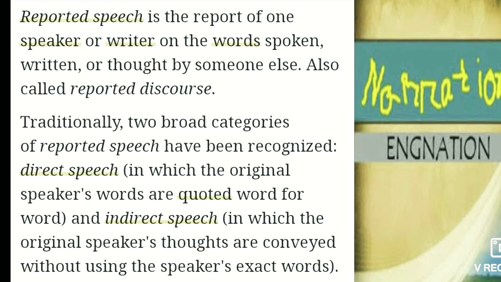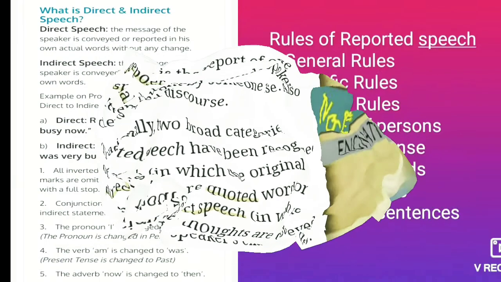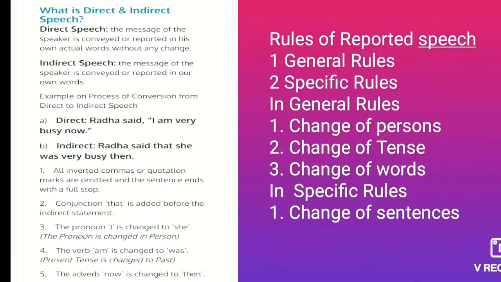Traditionally, reported speech is categorized into two types. One is direct speech and another is indirect speech. First, we have to know what is direct speech. When the message of the speaker is conveyed or reported without any change, it is called direct speech. When the message of the speaker is conveyed or reported in our own words, it is called indirect speech. One example is given: Radha said, "I am very busy now."